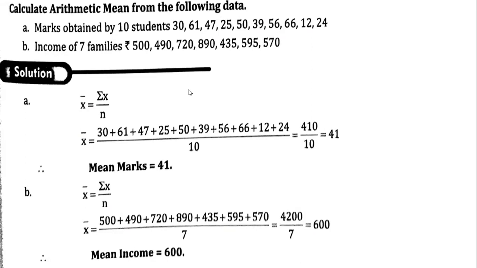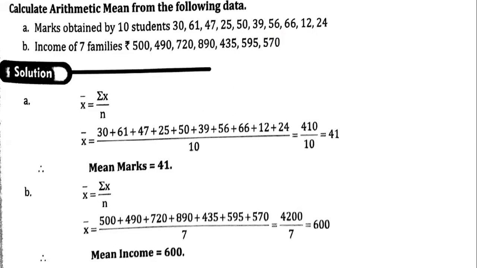This is a very simple problem. You have to use the most basic formula of the arithmetic mean, that is x bar is equal to sigma x divided by n. So you have to add all these 10 numbers. Let us take the first problem: add all the 10 numbers, divide by 10. So you're going to get 410 divided by 10 is equal to 41.